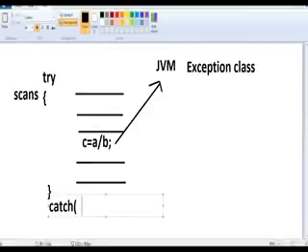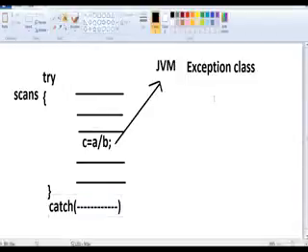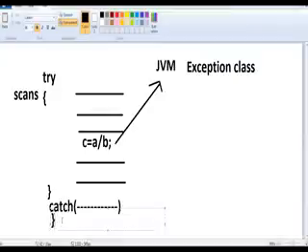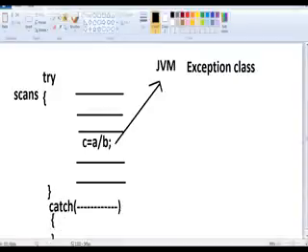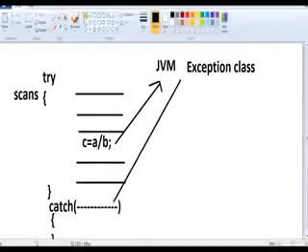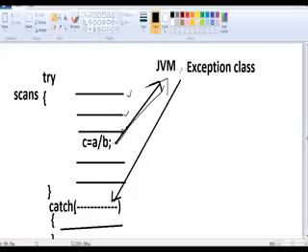If you want to catch that exception, here the program execution will be terminated and control goes to the JVM. After that, it sends that control, the flow of execution, back to the catch. JVM sends it back to catch. Okay, after that normal flow will go on. Now you understood: the first line will be executed, the second line, the third line. Whenever you get the exception in the fourth line, the try block sends that exception to the JVM.